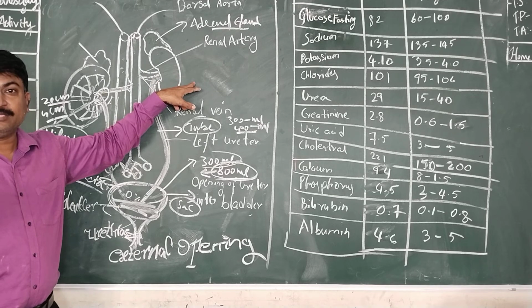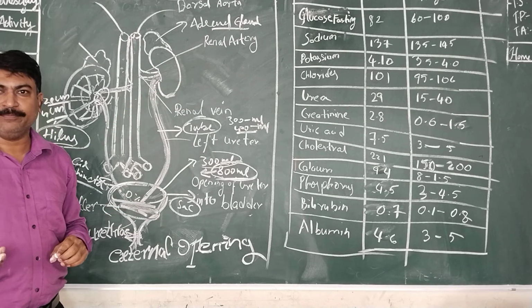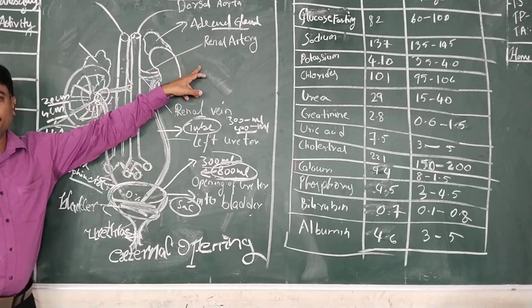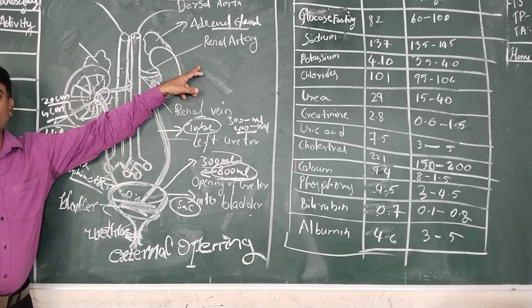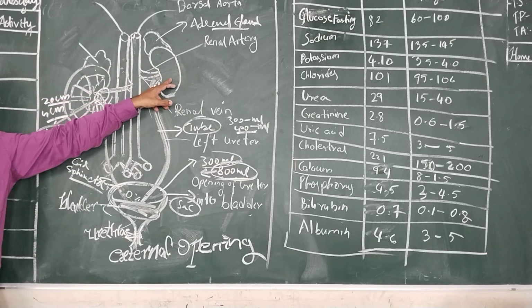You may fear. Sometimes if it is completely dark and someone touches you, then what happens? You are going to fear. That is because of the adrenaline hormone released by the adrenal gland. It will make your body fight or flight. This is called the fight or flight hormone. It is nowhere related to the kidneys.